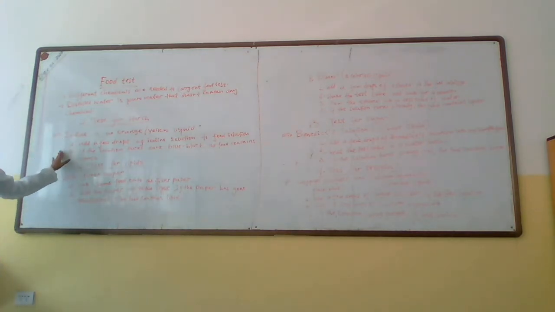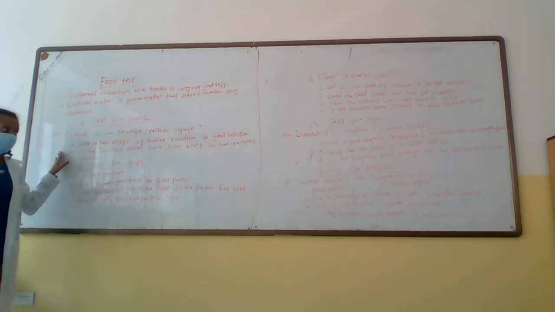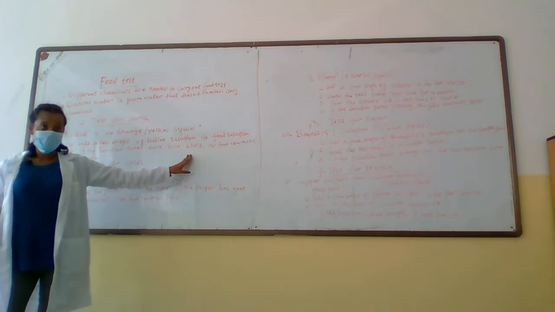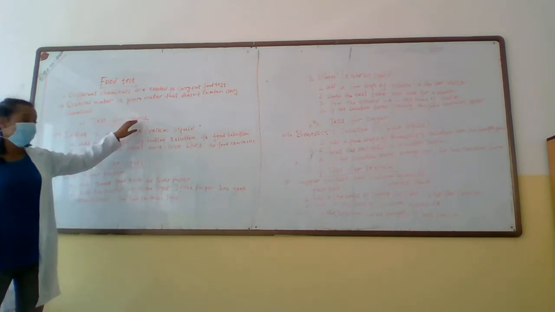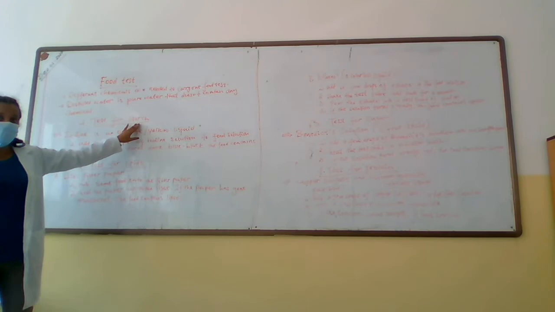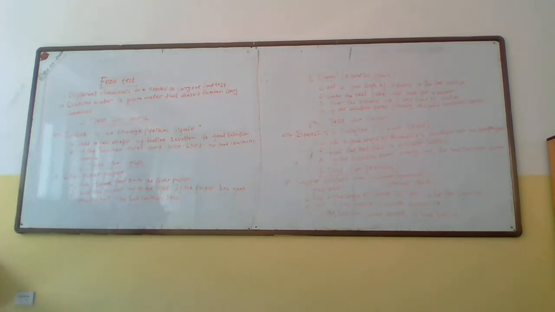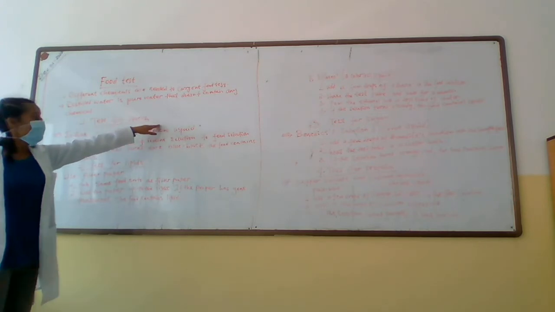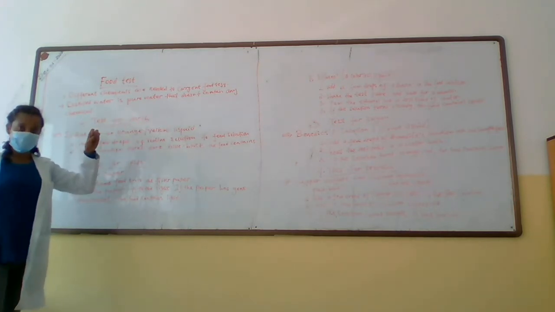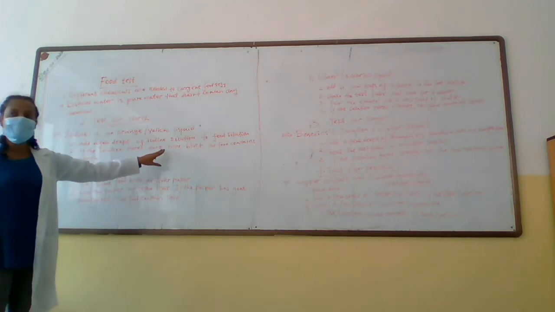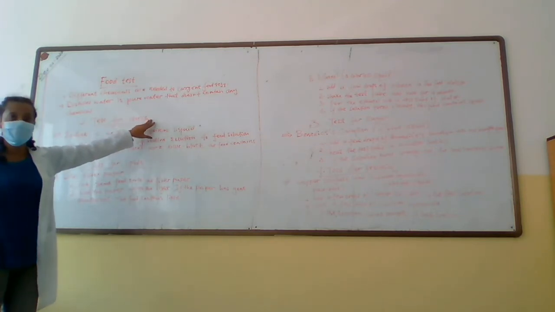Then, if that food solution changes color and becomes dark blue-black, that means the food solution has, what does it have? Starch. What are we testing for? Starch. Wake up. So, yes, we are testing for starch. If the color of the food sample changes to dark blue-black after we put the iodine, that means there is a presence of starch in the food.